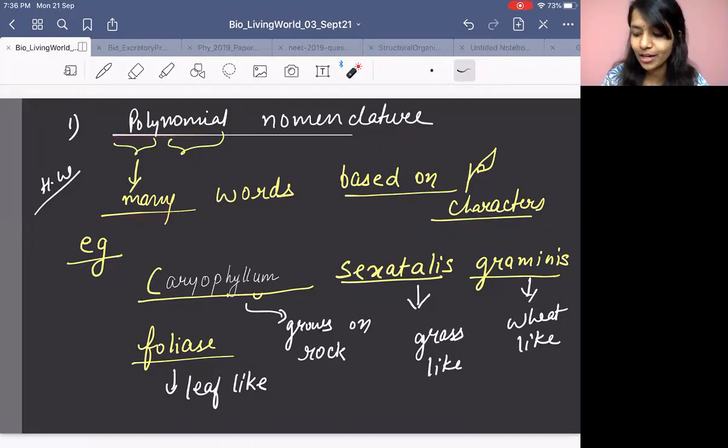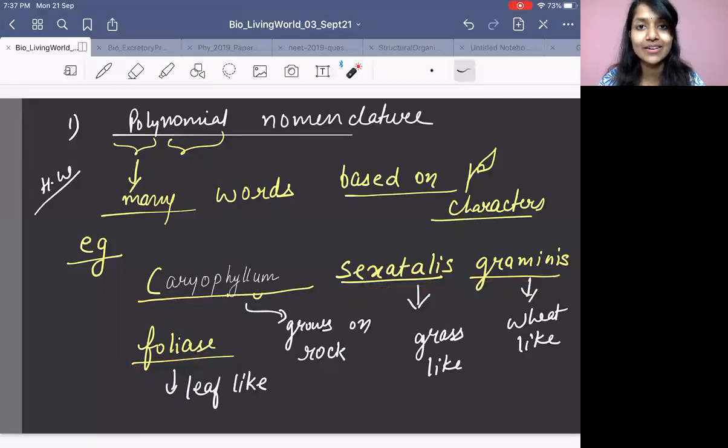That's why polynomial. Poly means many, nomial means naming, right? So many words they use to make one name. For example, you can see a name written on the screen. No need to remember it, okay? Caryophyllum sexetalis gramineus foliae. You can see how long and difficult it is to remember.